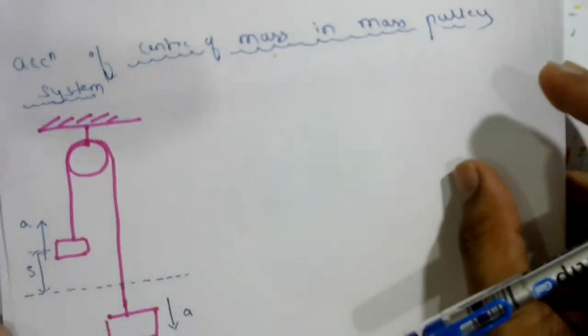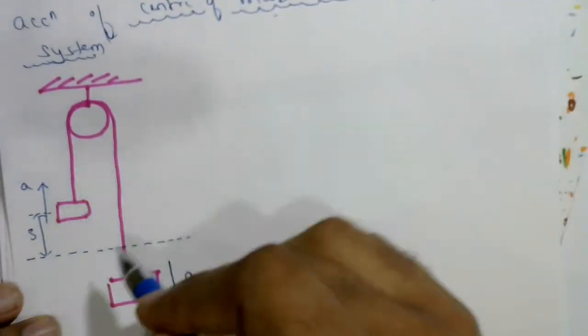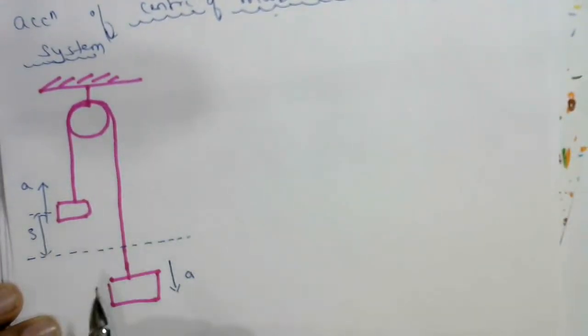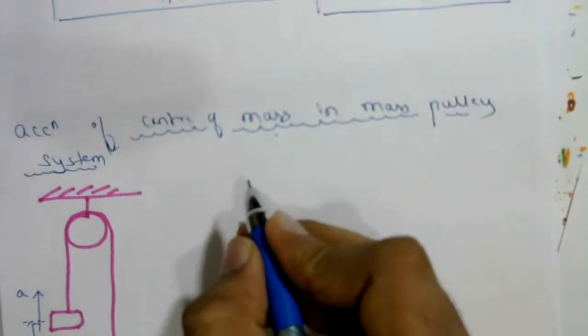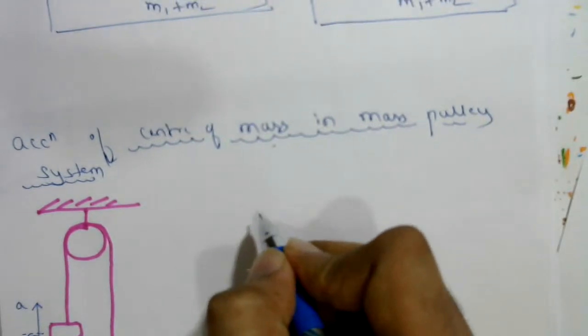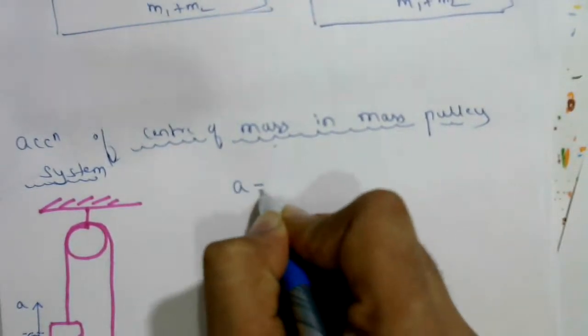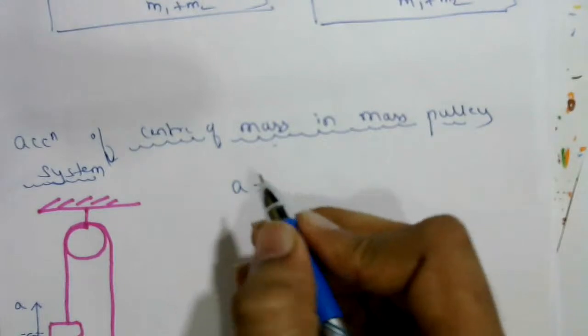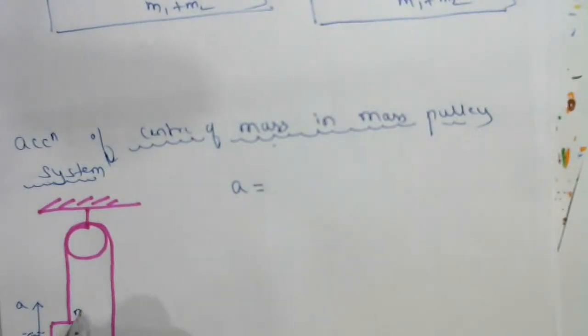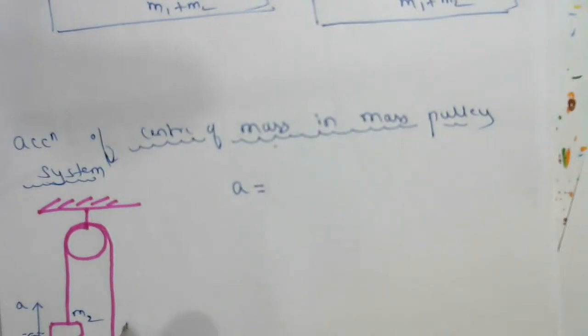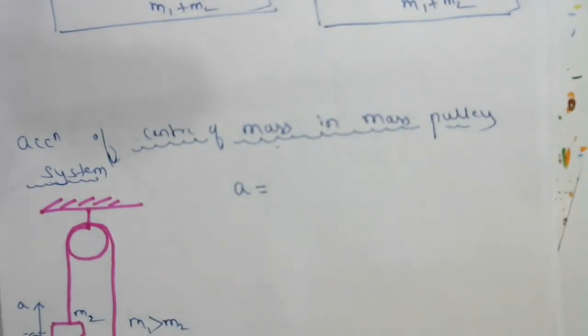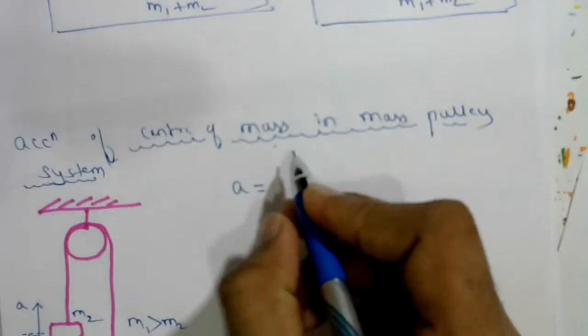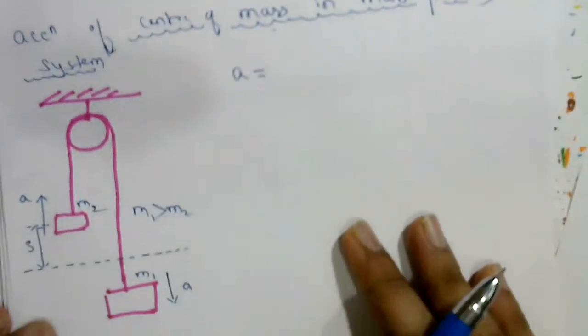In laws of motion, we discussed this problem. Mass of this one is m2, mass of this one is m1, m1 is greater than m2. If m1 is greater than m2, what is the acceleration of individual objects?